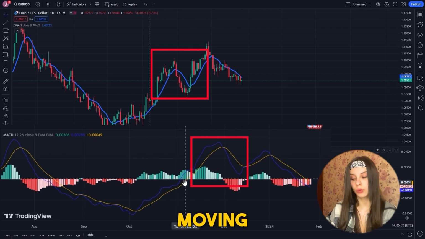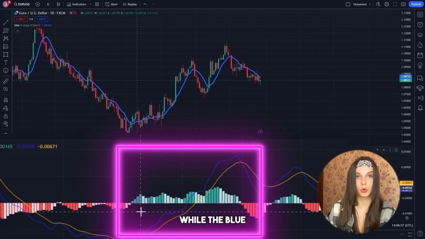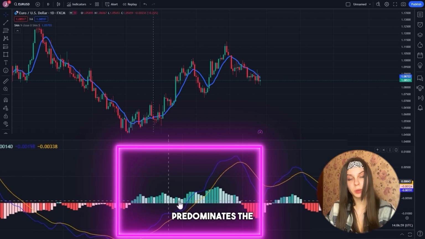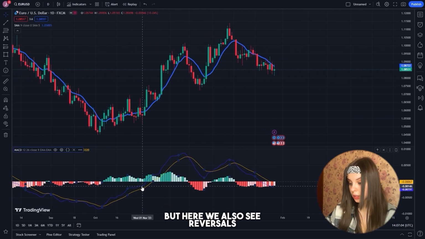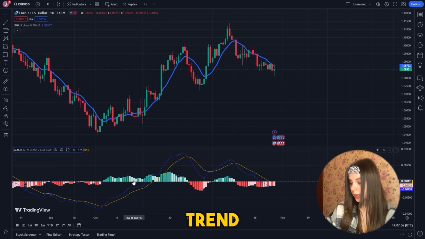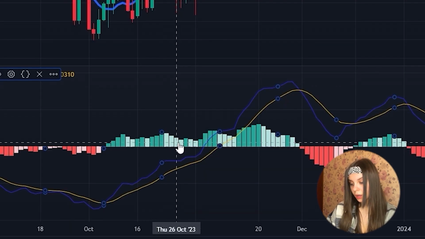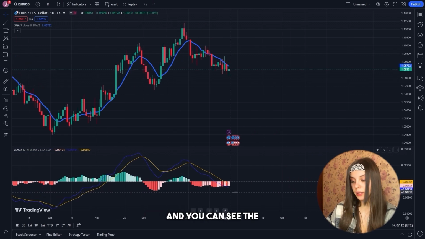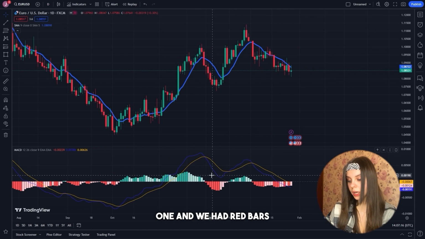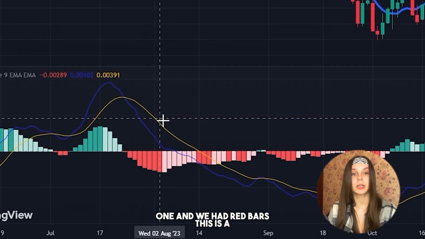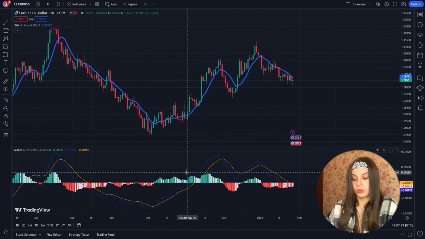And if the blue moving average prevails, it is an uptrend, while the green bars predominate, but here we also see reversals, a slowdown in the trend, so we see drops in the bars. And you can see the opposite situation when we have the orange moving average and red bars. This is a downtrend. This is how these two indicators work.